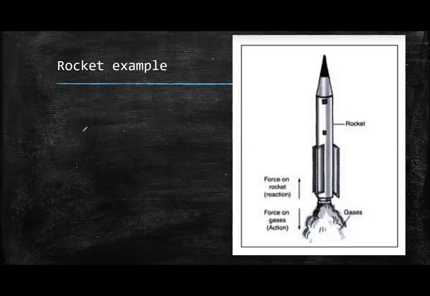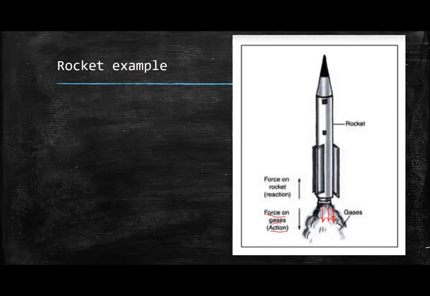So the second example which we studied was the rocket example. The rocket works on the principle of emission of gases. As soon as the rocket emits the gases, the gases are emitted downwards. So basically the rocket is applying a downward force on the gases. So the force on the gases is downwards.